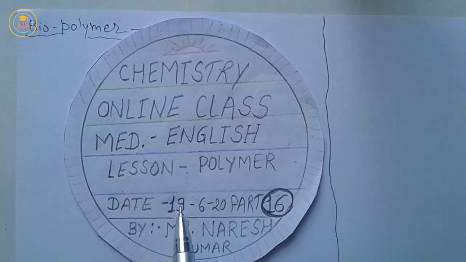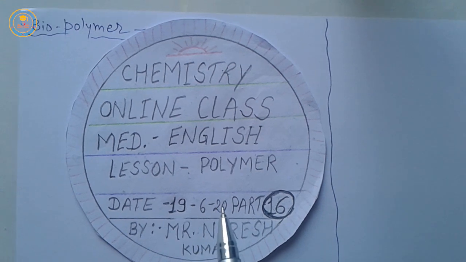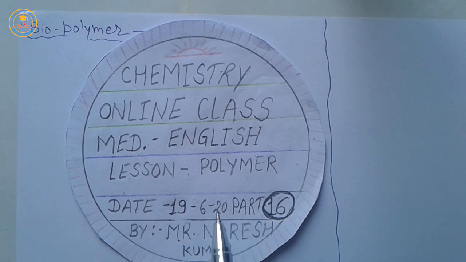Welcome again in chemistry world. In previous online class, we have discussed nylon 66 and Bakelite. I repeat, nylon 66 is the polymer of hexamethylene diamine and adipic acid, whereas Bakelite is the polymer of phenol and formaldehyde.